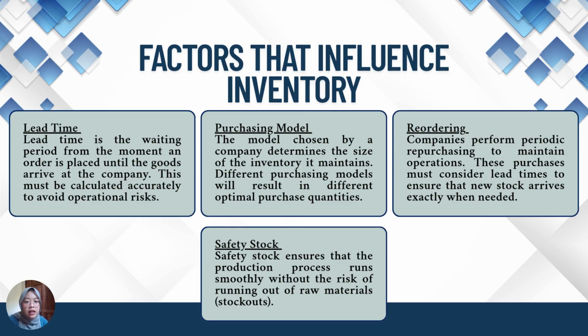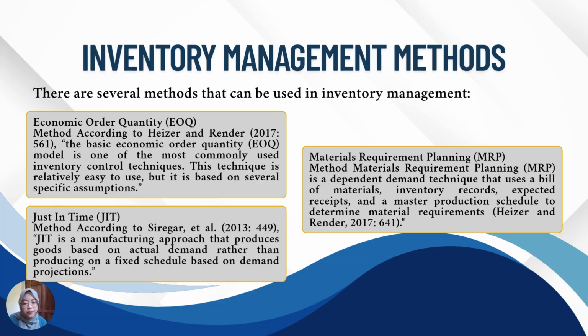The next is reordering. Companies perform periodic repurchasing to maintain operations. This purchase must consider lead times to ensure that new stock arrives exactly when needed. And the last is safety stock. Safety stock ensures that the production process runs smoothly without the risk of running out of raw materials or stock.